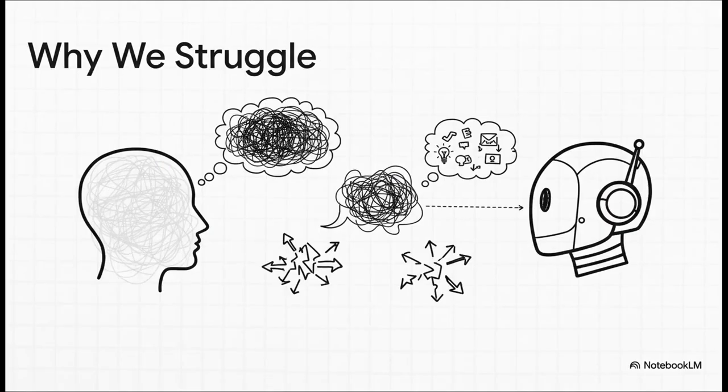So, why is this so hard for us then? Well, it's just human nature, really. We're used to talking to other people. We assume the AI has context, that it knows what we're thinking. We use our casual conversational habits. We don't really structure our requests. And sometimes, if we're being honest, we haven't even figured out exactly what we want ourselves. To get great results, we've got to break these old habits.